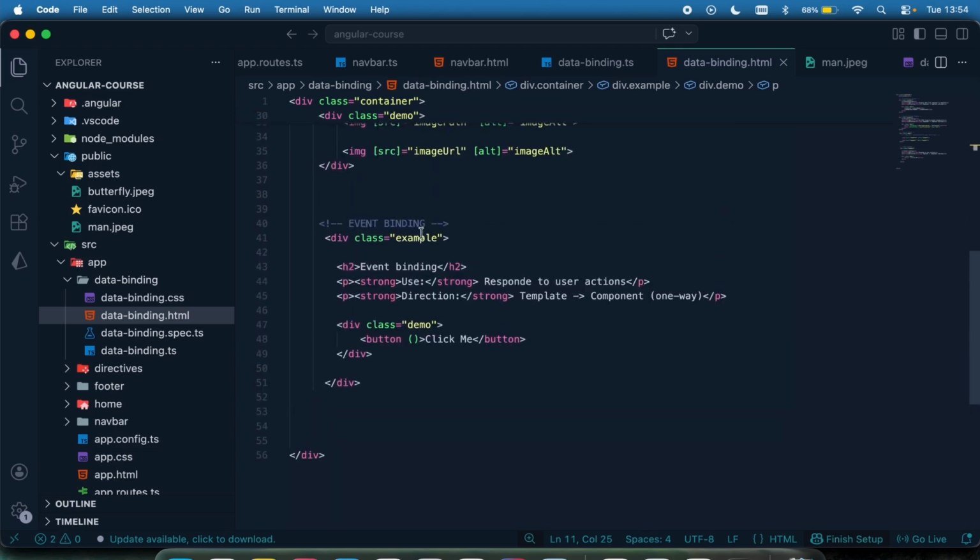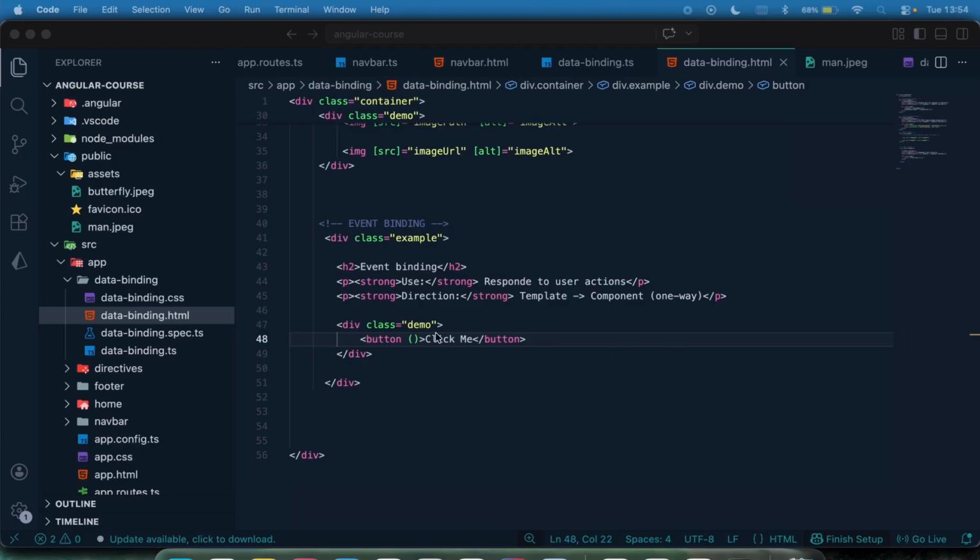So for event binding, you use parenthesis right here, or a round bracket. I think this is called round bracket in English, but it's usually called parenthesis. Okay. So let's do that.